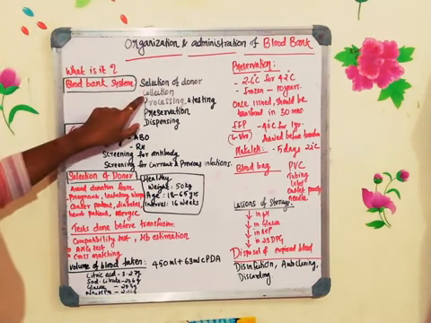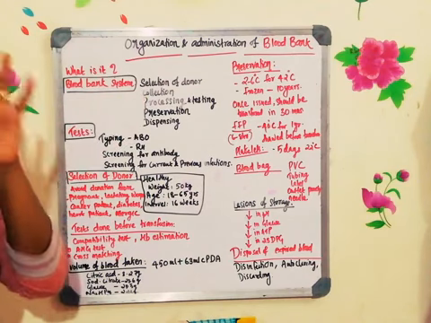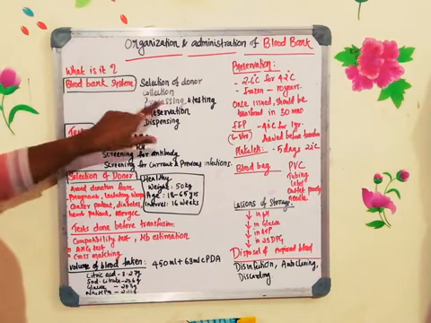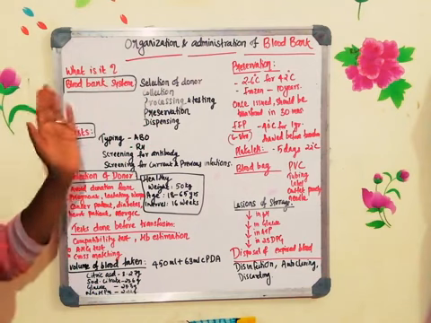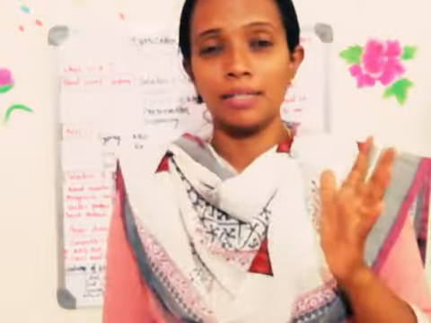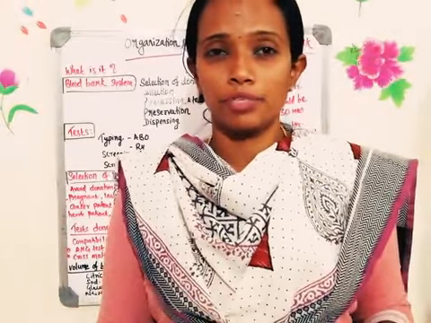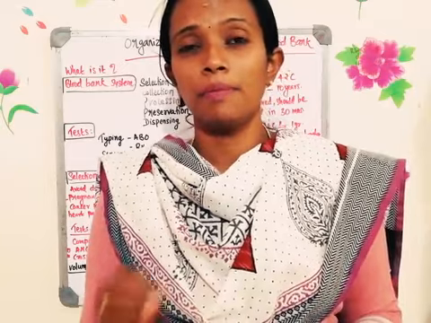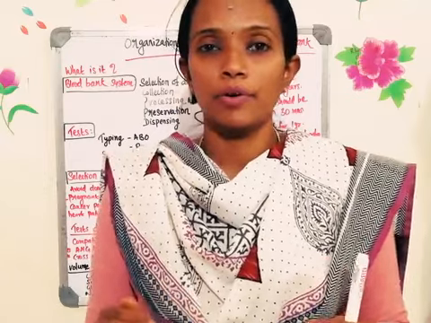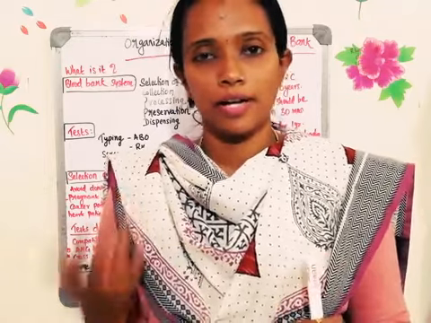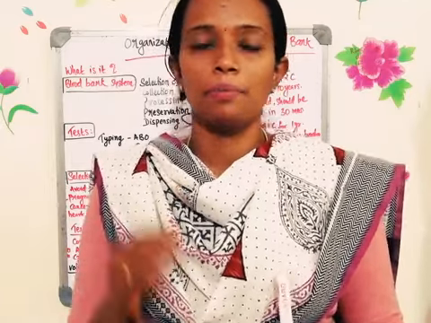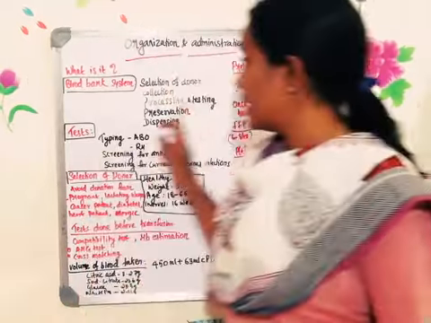The blood will be collected in a pouch. You must have seen that pouch, the plastic PVC pouches. In that the blood will be collected, and then after collecting, it will be processed and tests will be conducted. Processing means the pouch where they collect the blood will have the anticoagulant, and you know the function of the anticoagulant. If you keep the blood without the anticoagulant for a longer time, the blood will undergo coagulation. If it is undergoing coagulation, you cannot use it for the transfusion process. So you have to make sure that the blood will not undergo coagulation. For that purpose, anticoagulant will be added. That is what comes under the processing.